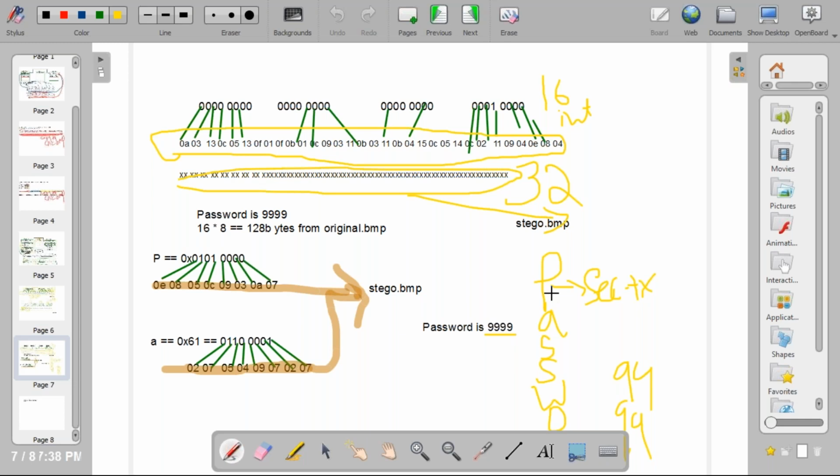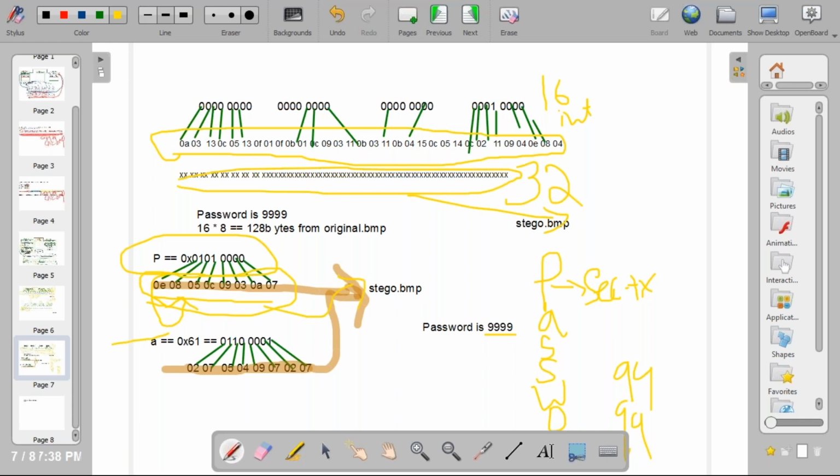Next we need to get 8 bytes from original.bmp. These 8 bytes we get from original.bmp, and we need to change these values according to the p value. We need to modify the LSB based on the p value. Next we need to write that to stego.bmp. Now one character p is over.